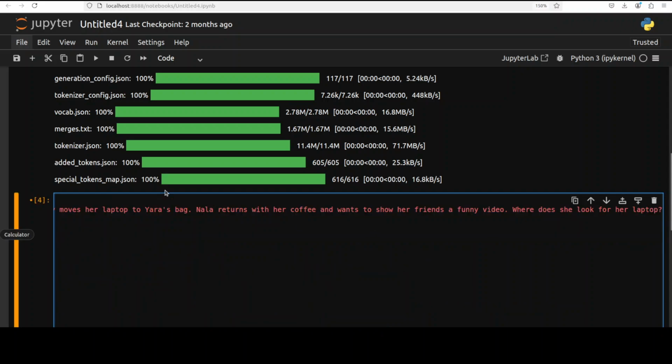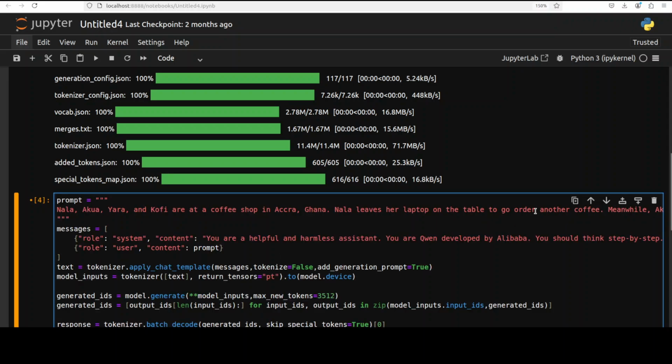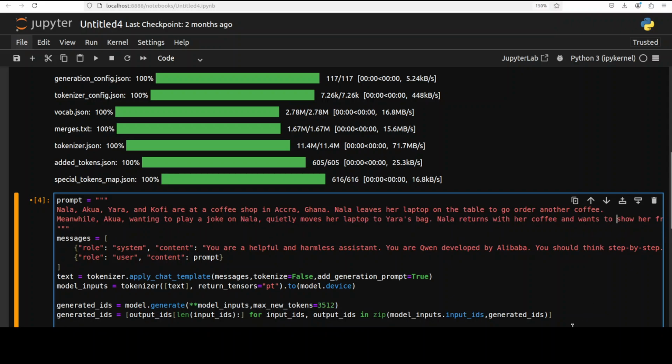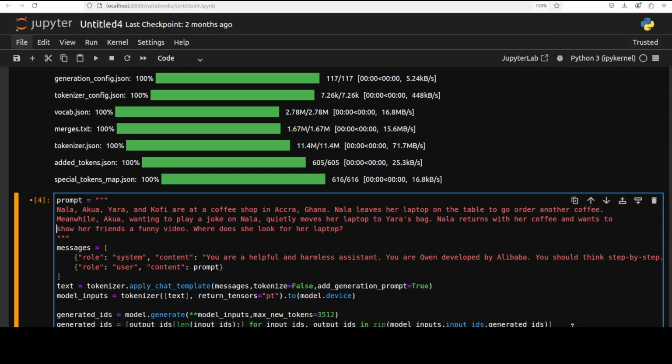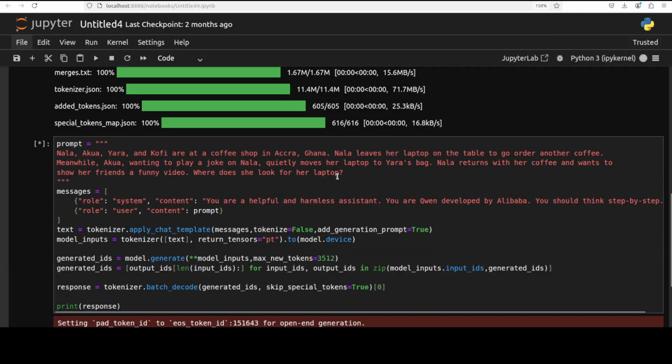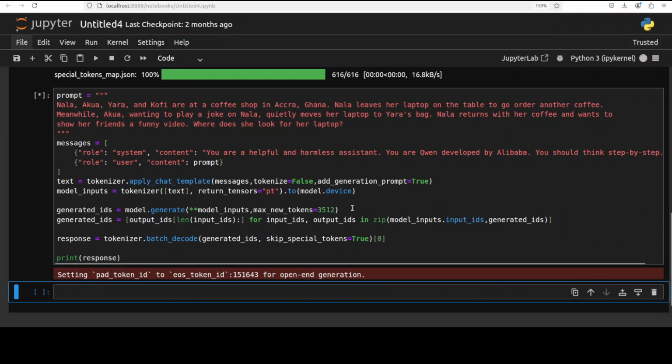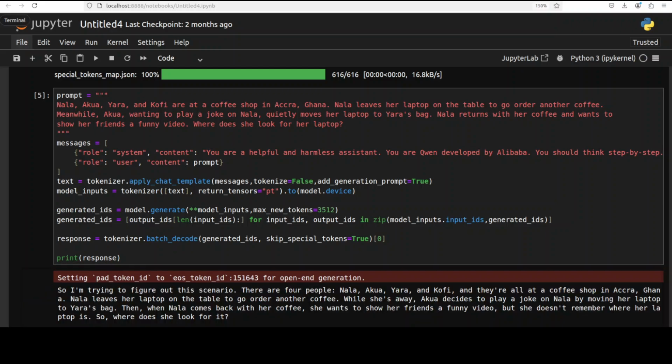Now let me fit it in one screen so that I can tell you what is happening. It is another logical question where there are three friends in Accra, Ghana, Africa, where one of the friends, Nala, leaves her laptop on the table to go order another coffee. Meanwhile, Aqua, wanting to play a joke on Nala, quietly moves her laptop to Yara's back. Nala returns with her coffee and wants to show her friends a funny video. Where does she look for her laptop? Let's see. For us humans, it's quite natural, but let's see what the model says.